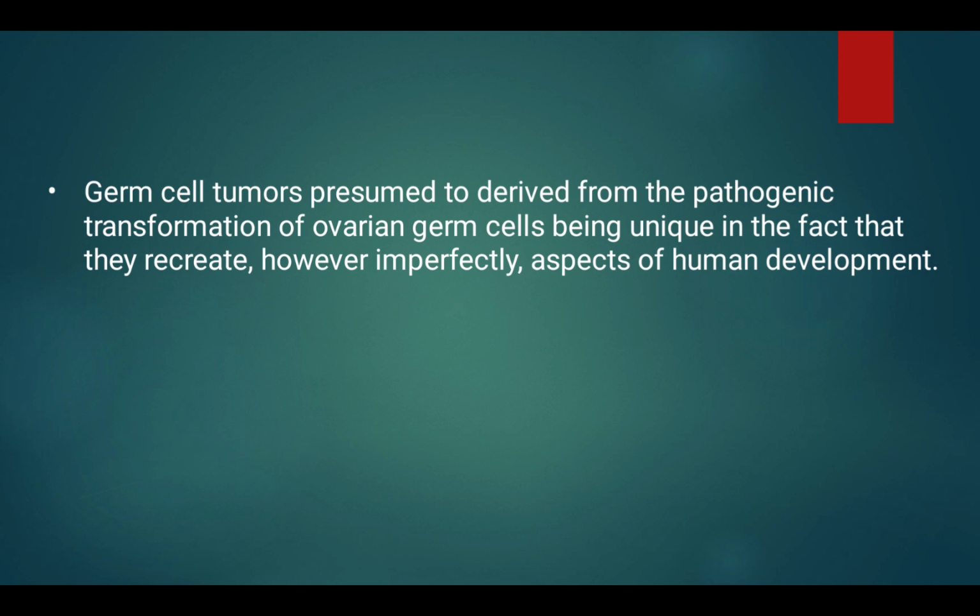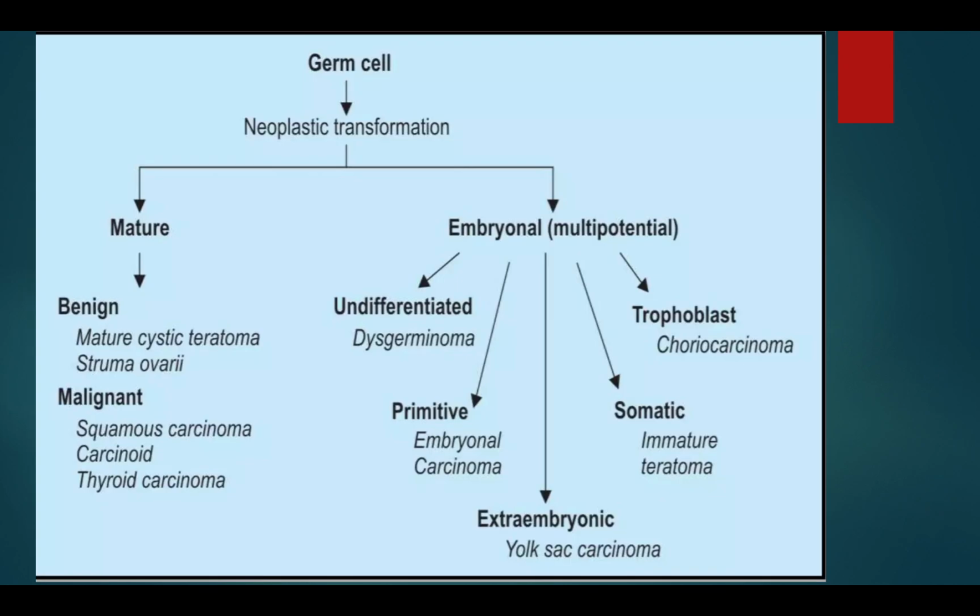Germ cell tumors are presumed to derive from the pathogenic transformation of ovarian germ cells, being unique in the fact that they recreate, however imperfectly, aspects of human development. This is the classification flowchart of ovarian germ cell tumors.